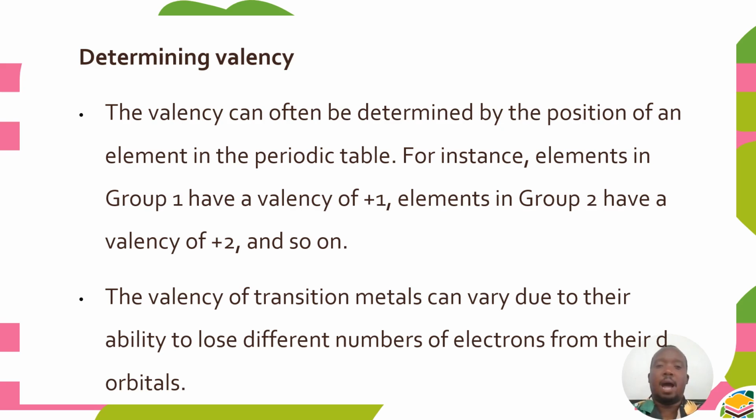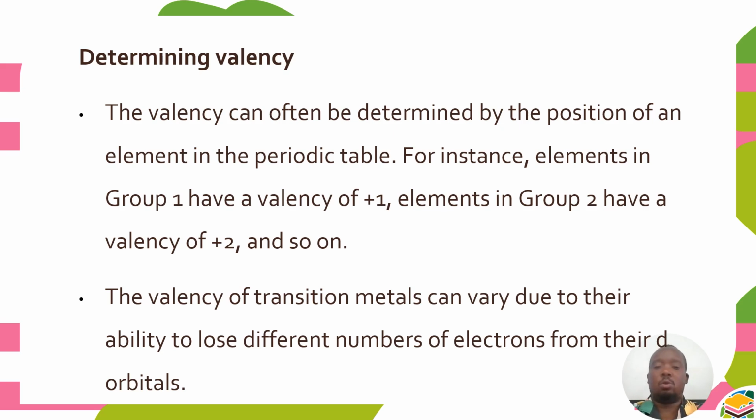Okay, how can we determine the valency of a given element? The valency can often be determined by the position of an element in the periodic table. For instance, elements in group 1 have a valency of +1. Elements in group 2 have a valency of +2, and so on. So the group number will always determine the valency as well.